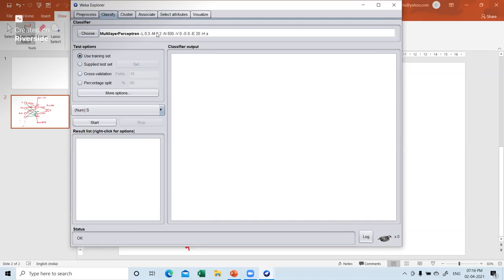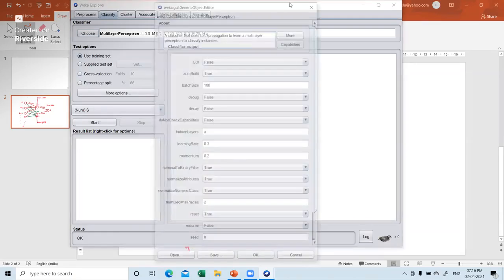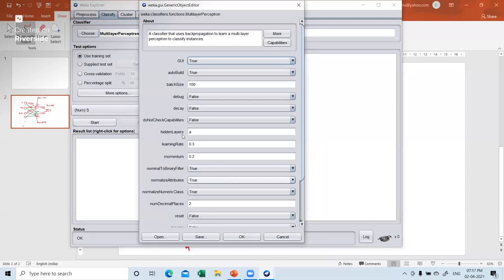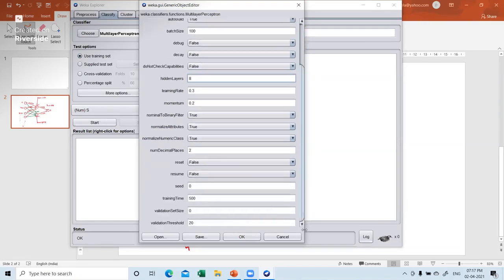Right now, I'll keep it as training set, and I'll again click on this particular tab. And now I'll keep this GUI, I'll make it true. GUI is nothing but graphical user interface, so that I can see my network. Now for hidden layers, we have taken 2. Let me increase that a little bit and make it 8. Learning rate and all you can change later. Right now I'll keep the training time, that is epochs, at 500 itself, and let me keep the validation at 15% for the time being.